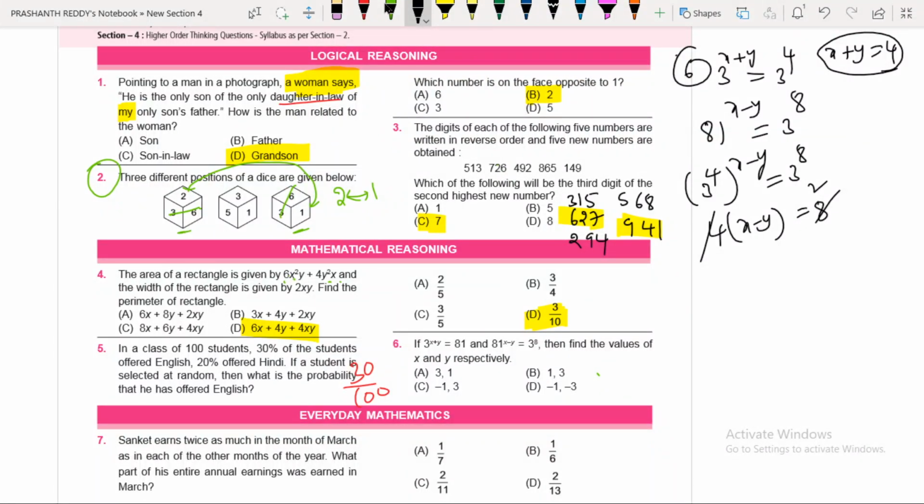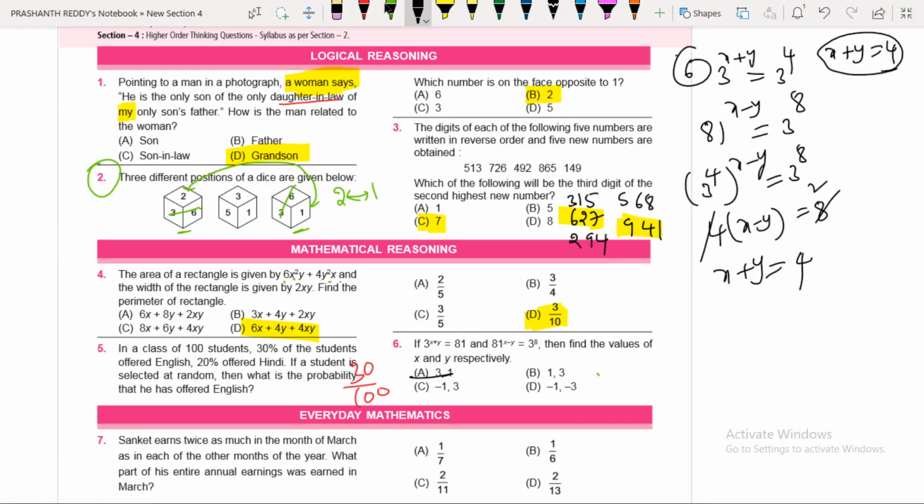The difference must be 2 and the sum must be 4. Okay. So the first option and the second option satisfy all these conditions. That is the reason, so this will be the answer. Now we are asked to find the x value and y value. Now let's see, we can solve both equations.